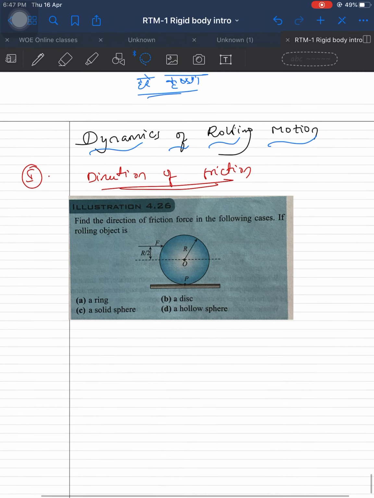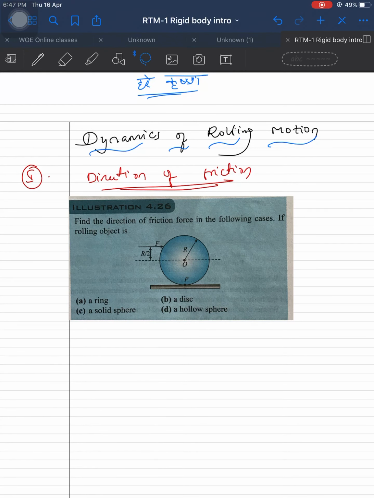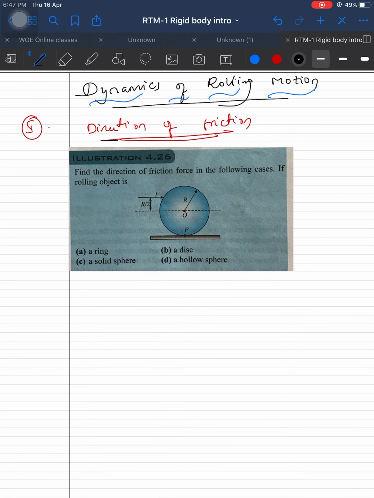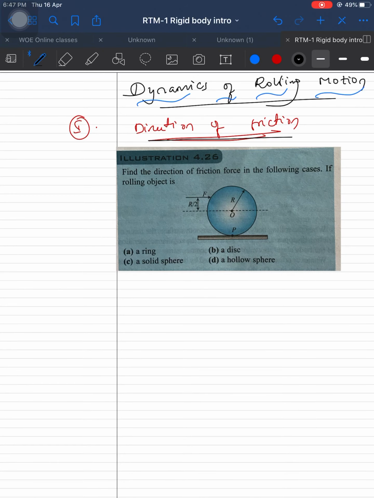Hi students, in this class we are going to see, when a body is rolling, in which direction we consider the friction. So the direction of friction when a body is rolling, this is very important.